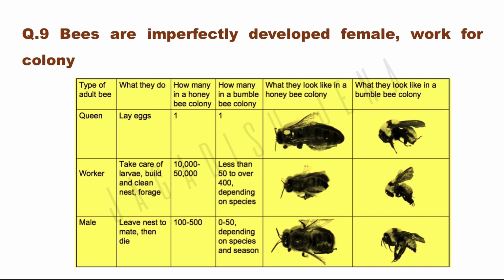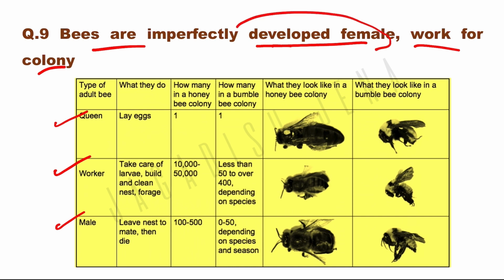Bees are imperfectly developed females that work for the colony. There are 3 types of bees in a colony. They are queen, worker and male. So the question asked here is about a female that is infertile and works for the colony. So they are worker bees. Okay, what is the queen's work? To lay eggs. The worker's work is to take care of larvae, build and clean the nest and forage. What is the male's work? Leave the nest to mate, then die.